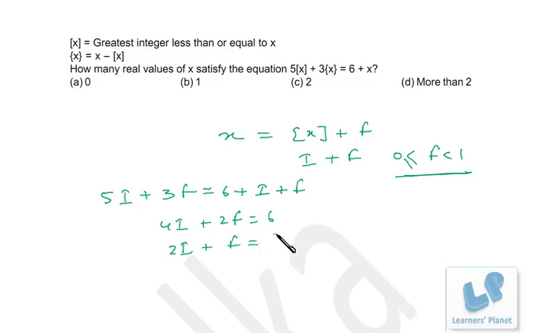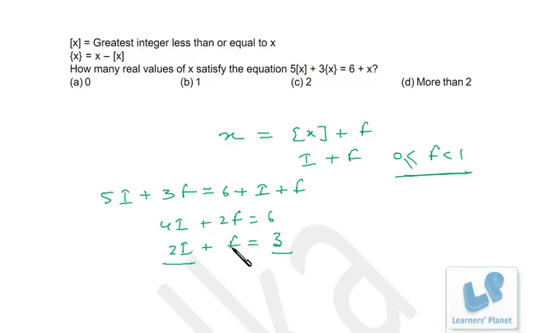Okay, now friends, here we are having an integer value, here we are having an integer value, so fraction value will be 0, that means f cannot be any number or any integer, I can say, right? 2i plus f is 3, so f has to be 0 because integer plus integer will produce integer only.